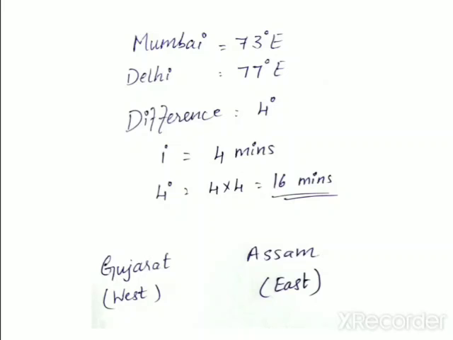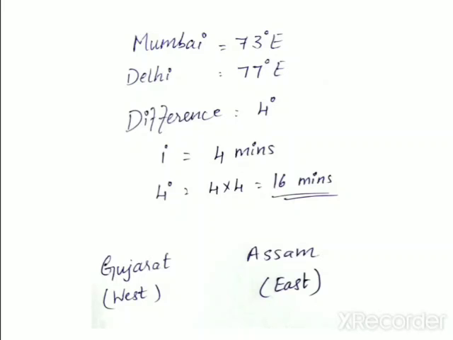But if you take Gujarat in the west and Assam in the east, the difference comes to nearly 2 hours. Hence it is very difficult to follow the local time based on the longitudes. A question they can ask is why local time is not practical.